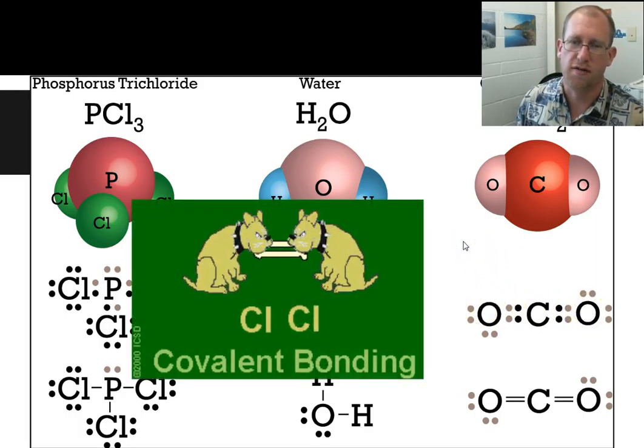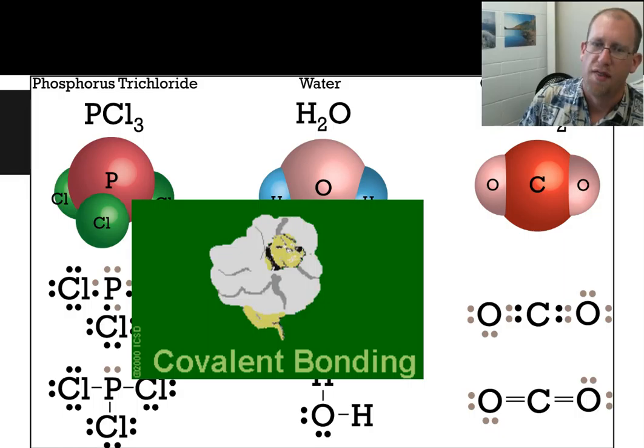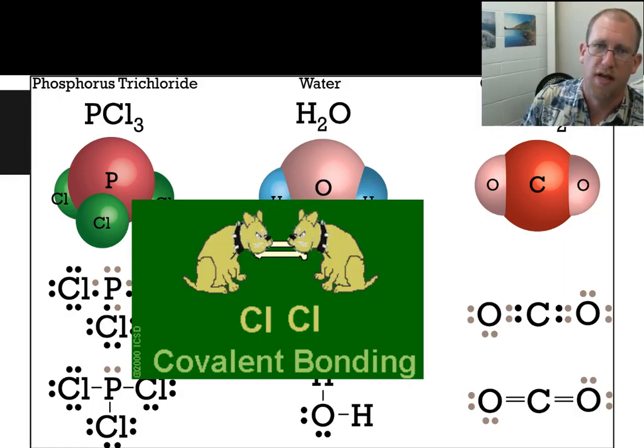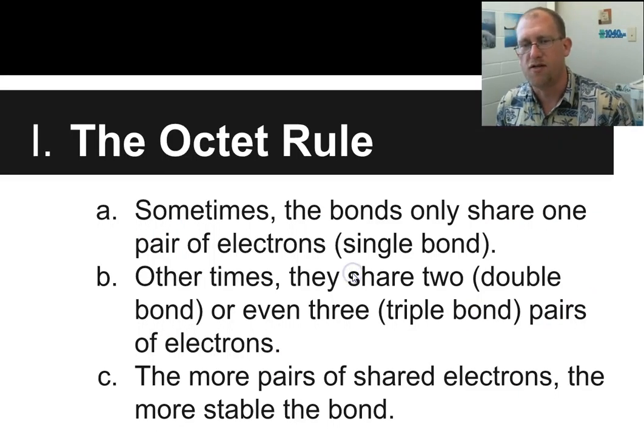Okay, here's our dogs, because dogs make everything better. So one dog has a bone and another dog has a bone. And when they get together, they decide to share both of their bones, and now they're bonded. Okay, there you go. That's a chemical bond in dog terms.